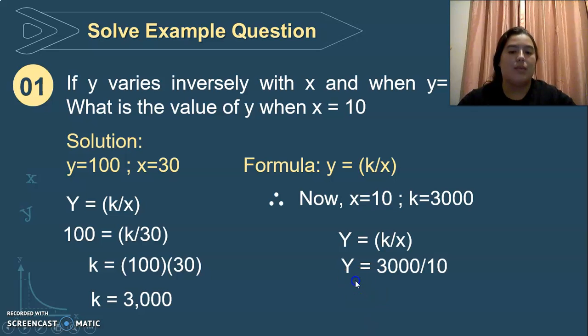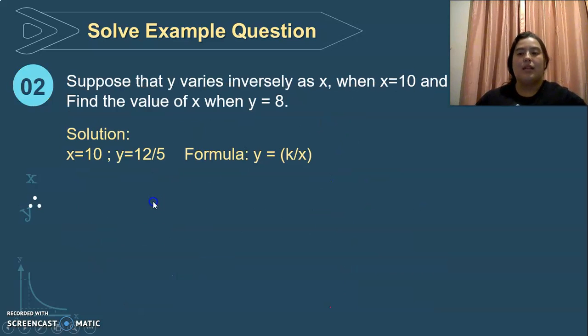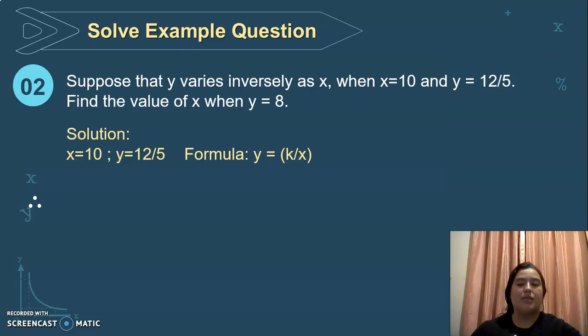And the answer will be 300. Okay, this is the value. Okay, what is the value of y? 300. This is the solution for this example from questions. Then we have example number 2.